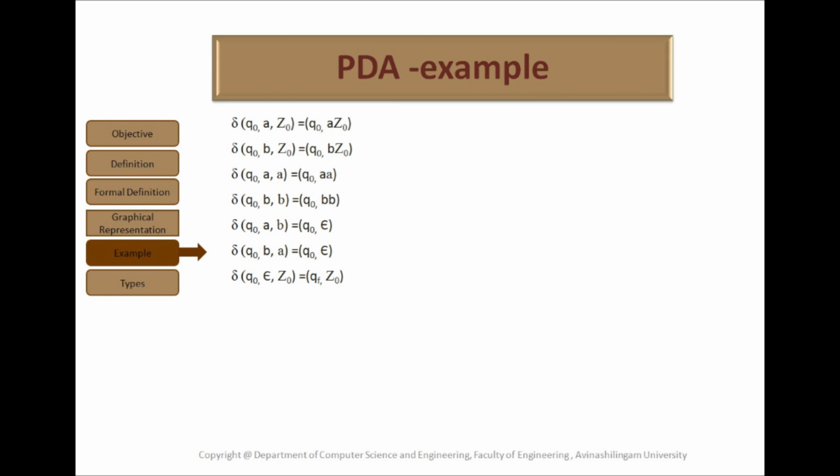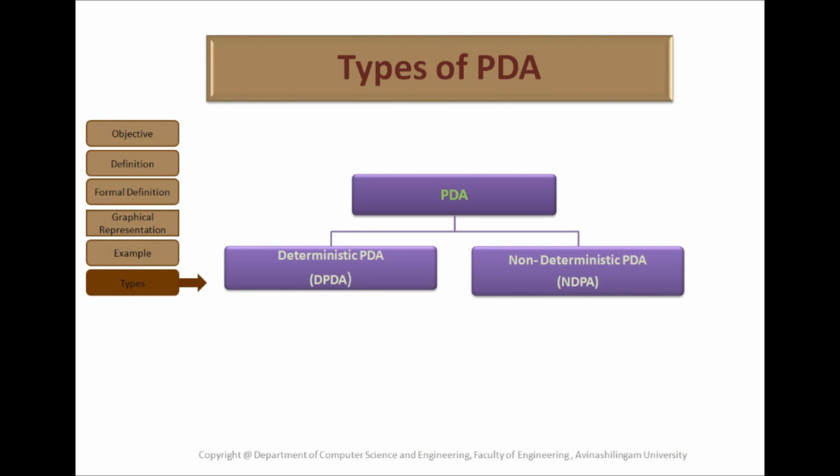Next we will see the types of push down automata. There are two types of push down automata. One is deterministic push down automata and another one is non-deterministic push down automata. Deterministic push down automata, which is called DPDA, has at most one choice of move in any state.